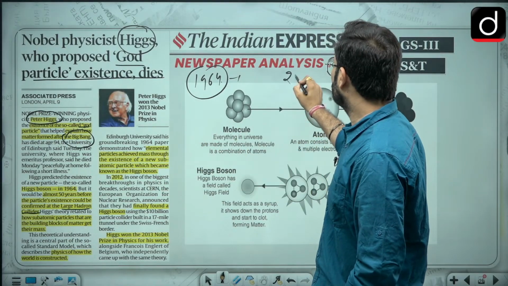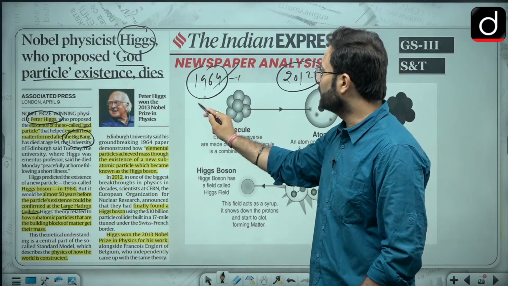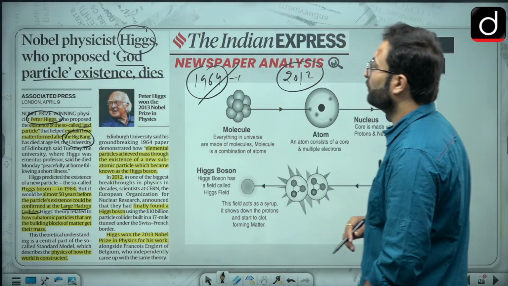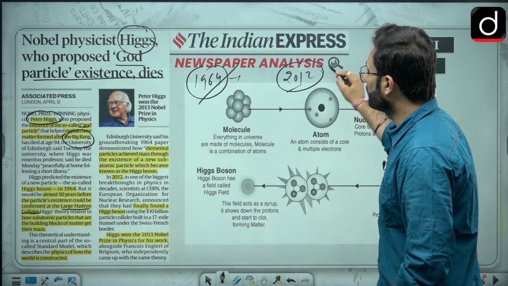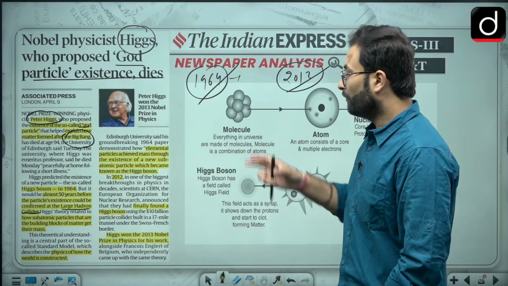So in 2012 they have almost found this particular particle. Please remember, the idea was propagated in 1964 by Peter Higgs, and in 2012 they came up with this particular particle. Now what is this particle?